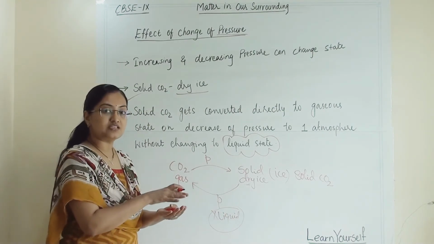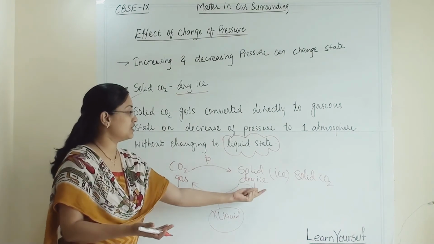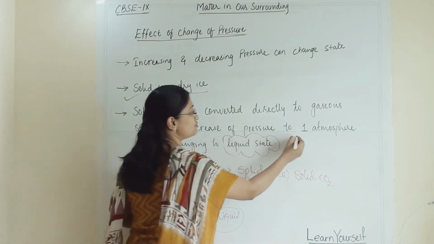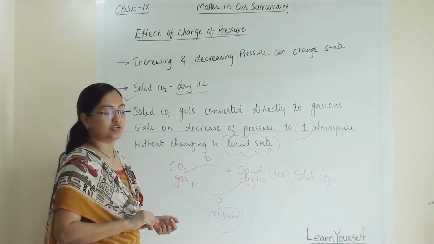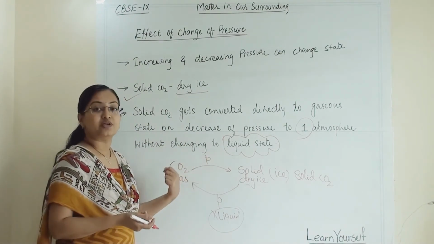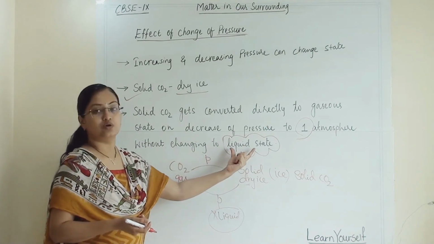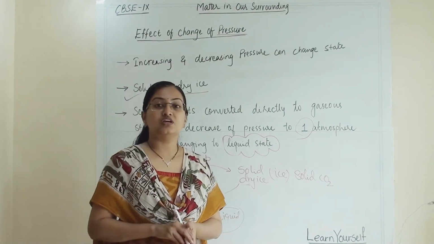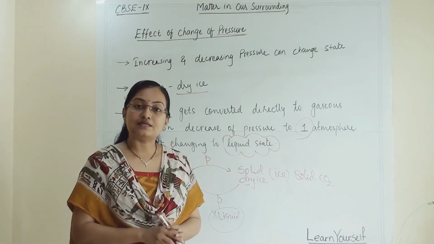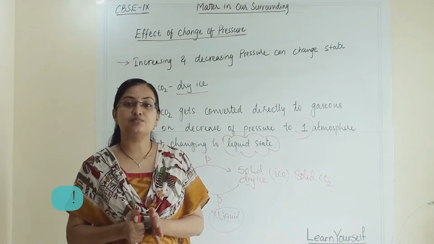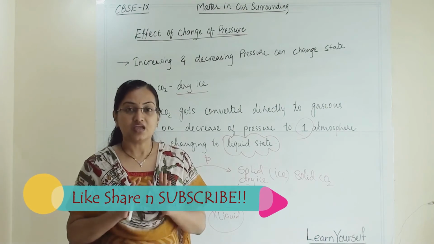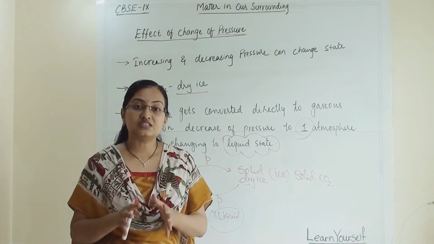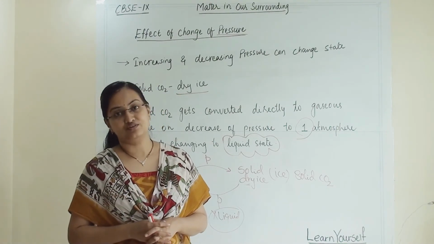Earlier when we pressurize it, it becomes solid, it becomes dry ice. Now how does it convert back to gaseous state? By reducing the pressure to only 1 atmosphere, it converts again to gaseous state without changing to liquid state. So this is the effect of pressure on the state of matter. Here we can conclude that temperature and pressure both are responsible for the state of matter. If we change temperature or change pressure, the state of matter will also change.